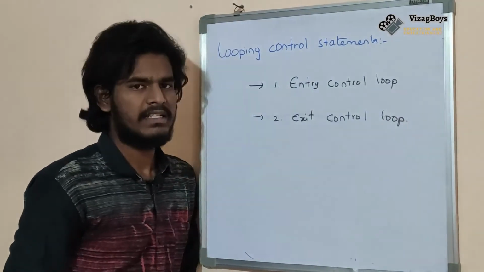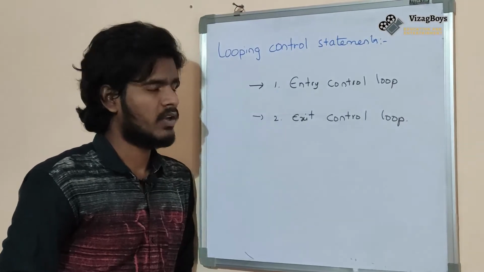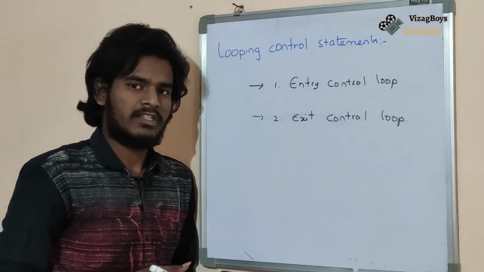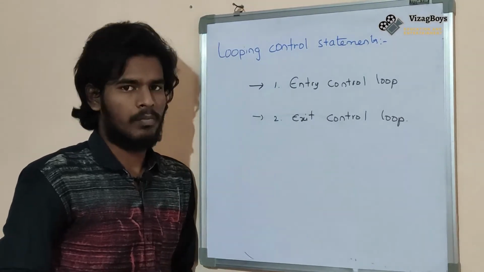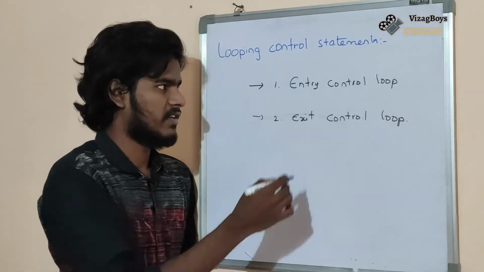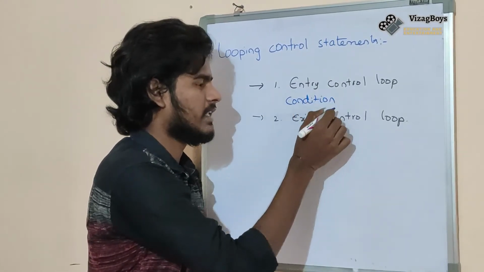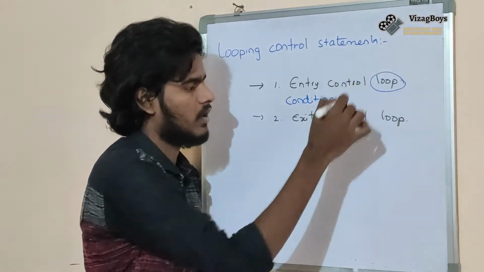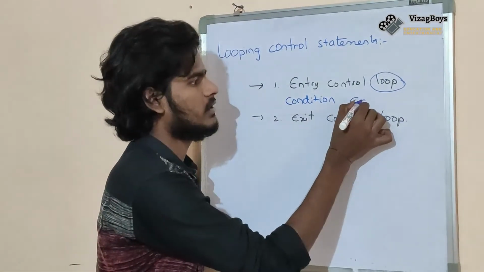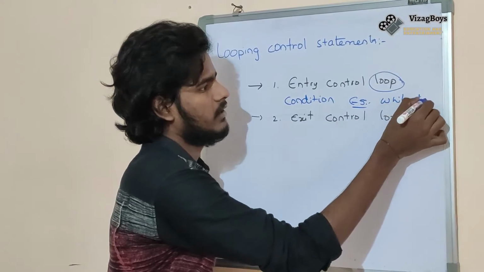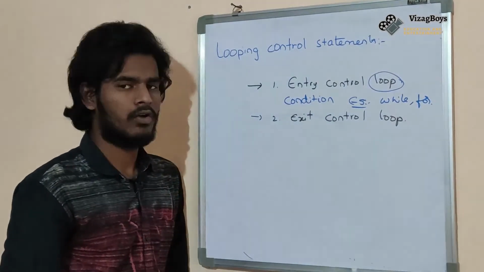What is an entry control loop? First it will check the condition; if the condition is true, then it will execute the loop. Examples: while, for. These two are entry control loops.